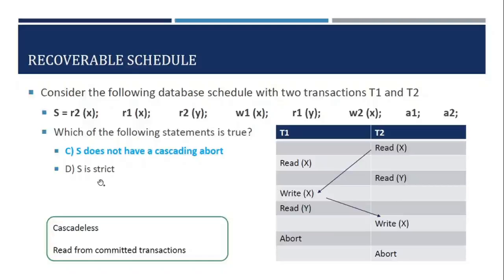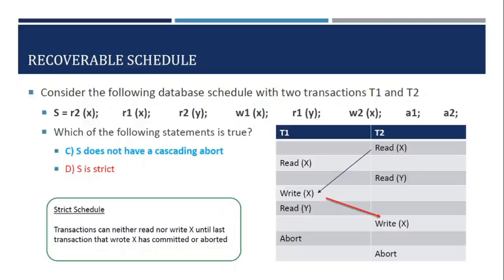Let us come to option D. Whether the schedule S is a strict schedule. Now what do you mean by a strict schedule? Transactions can neither read nor write database item X until the last transaction that wrote X has committed or aborted.